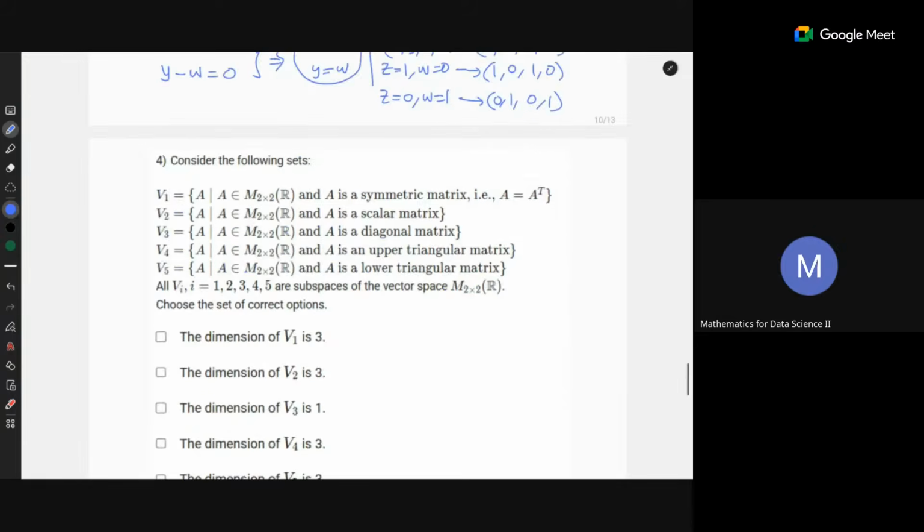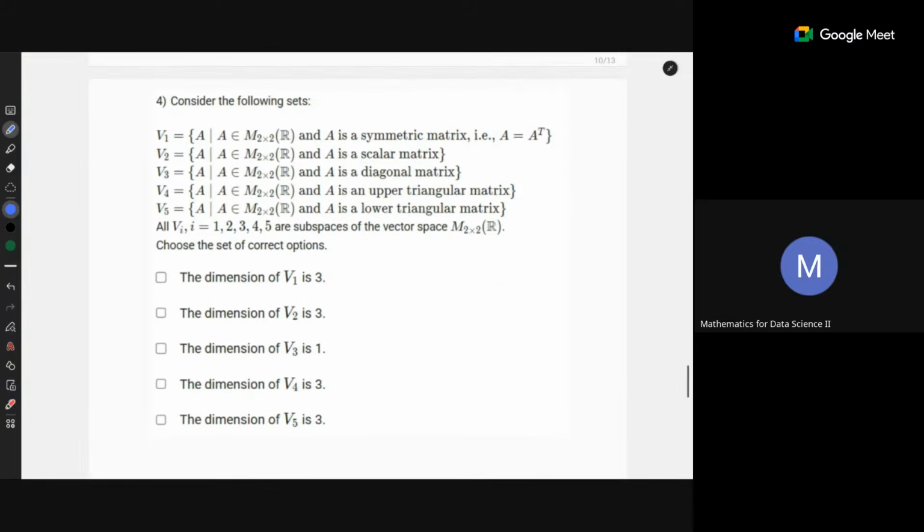Okay, so this was the question that one of you was asking. So V1 is the set of all 2 cross 2 matrices A where A is symmetric, and we need to find the dimension in each of the cases, right? So let's do one of the questions. Which one do you think is difficult for you to solve? That I will do, others I will just skip. So let's do the symmetric one.